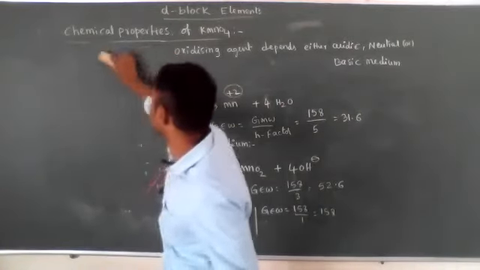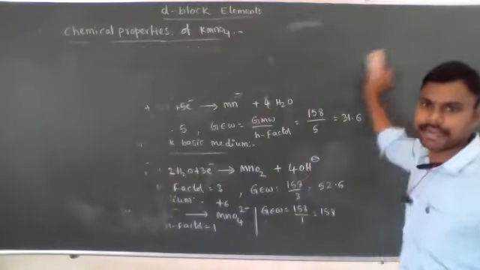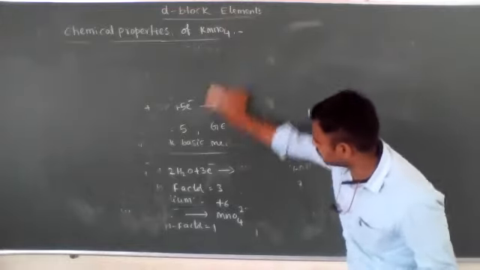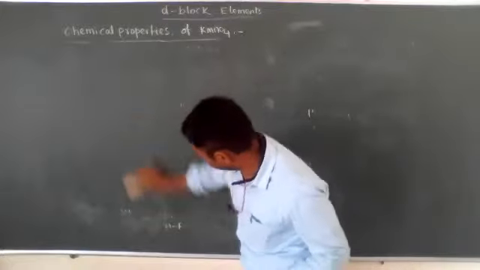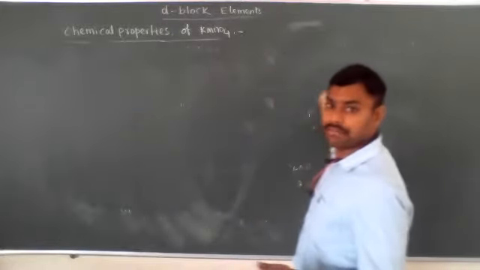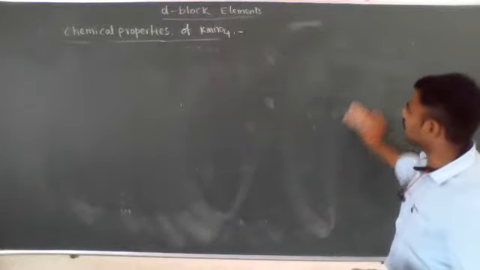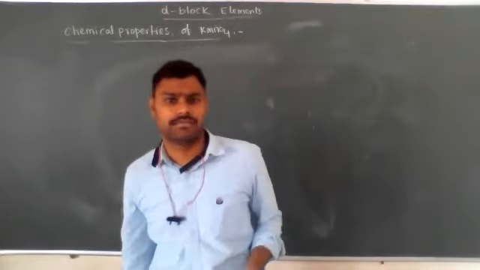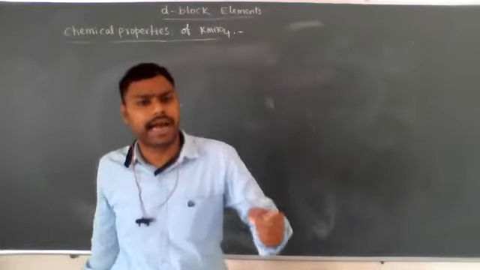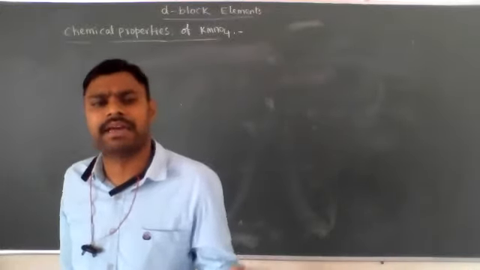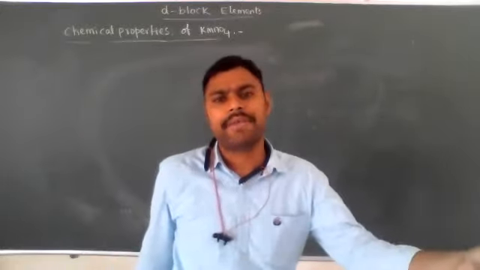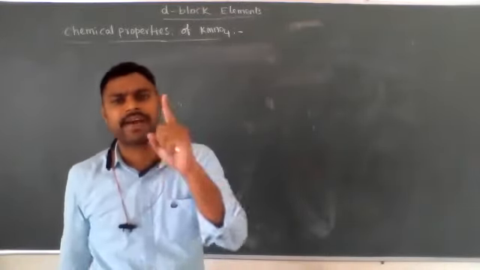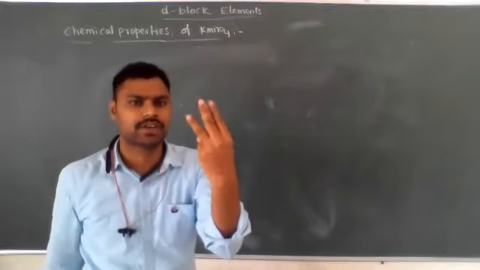So KMnO4 acts as a strong oxidizing agent in acidic medium, basic medium, as well as in neutral medium also. In acidic medium, how is it converted? MnO4 minus is converted into Mn plus 2. In neutral medium as well as in weak basic medium, MnO4 minus converts into MnO2, manganese dioxide, by accepting 3 electrons. That's why N factor is equal to 3.